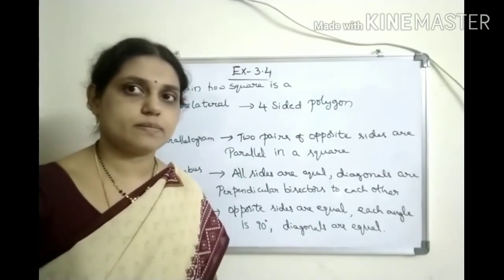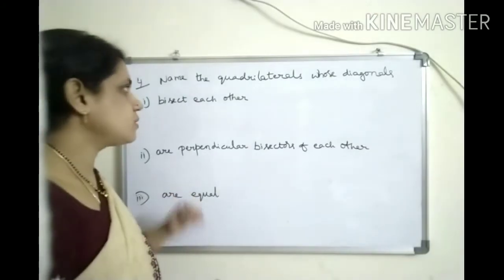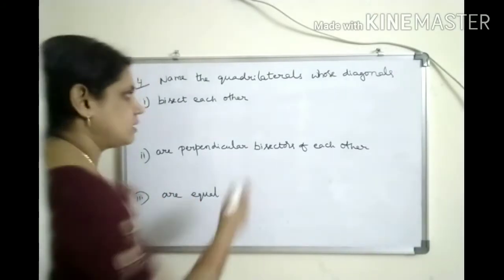Okay. Next question. Name the quadrilaterals whose diagonals bisect each other. So what are those?